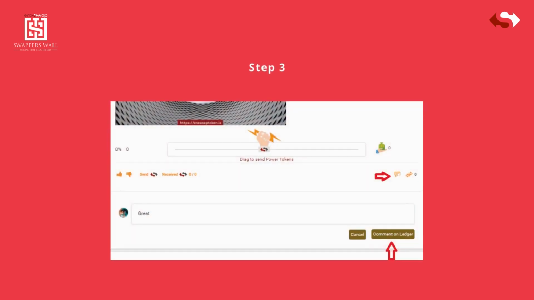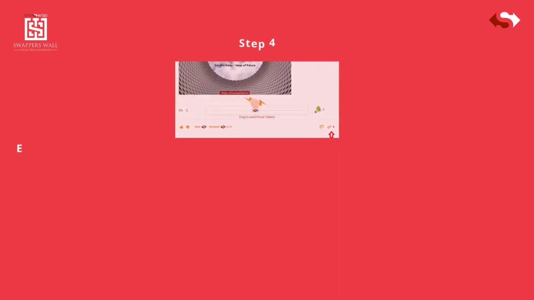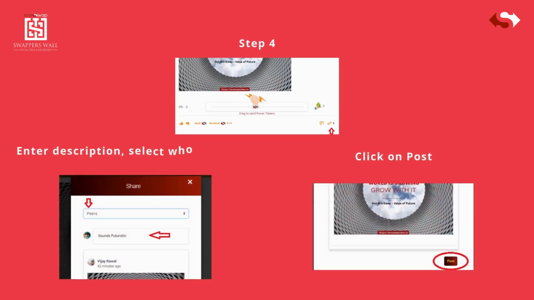Step 3, to leave comment on posts, you can simply click on the comment box below post, and click on Comment on Ledger. Step 4, to share the post on your timeline, click on Share icon, enter description, select who should be able to see your post, private/public, click on Post.